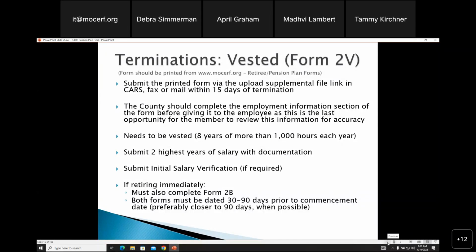If someone is retiring immediately, we must also get the Form 2B, which is the designation of beneficiary. That's their opportunity to name a survivor. I highly recommend, especially if someone is married, that you explain to them if they decline this, if you help them with these two forms, they will not have an opportunity to even see their joint and survivor options.